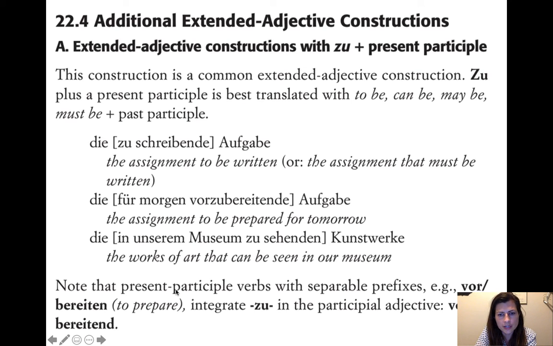So you note that the present participle verbs with separable prefixes, vorbereiten, and then of course, as you would expect, the zu goes in there just like every other time that we have a zu in dealing with a verb.